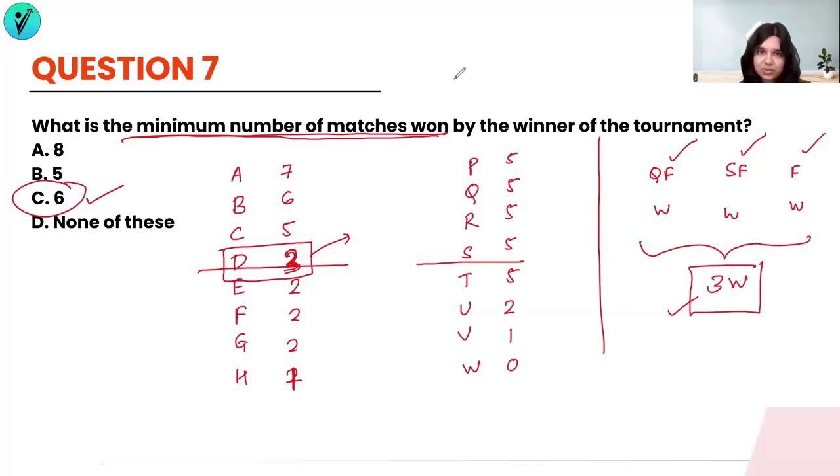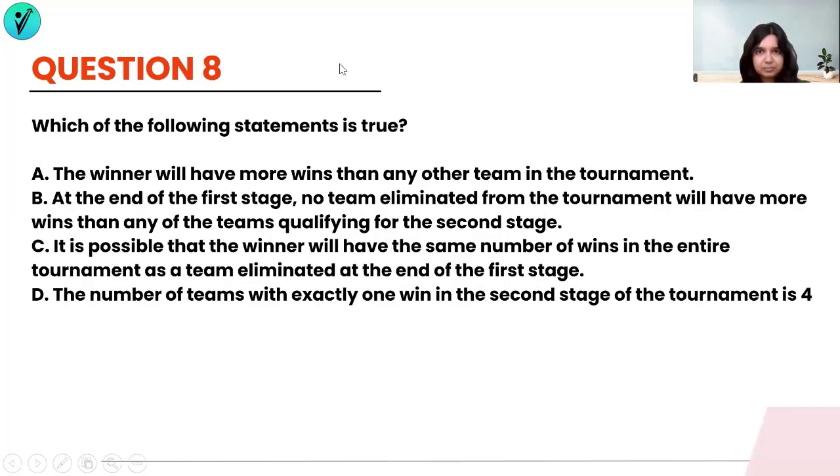Let's take a look at the last question of the set. This is a tedious question and it will require breaking down each and every option one by one and taking a look at the possibilities. Which of the following statements is true? A: The winner will have more wins than any other team in the tournament. B: At the end of the first stage, no team eliminated from the tournament will have more wins than any of the teams qualifying for the second stage. At first glance, everything seems true, but once we get on to the nitty-gritties of it, you'll realize that it's not always going to be true.